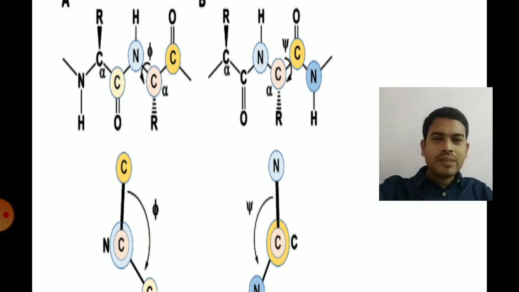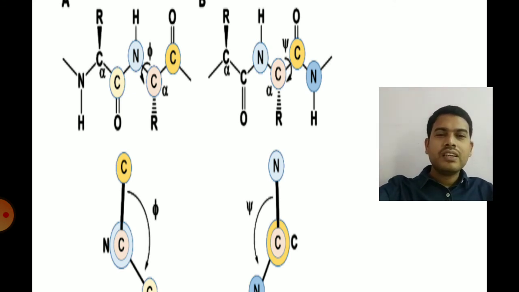So the carbon atom that is attached to the peptide bond is called the alpha carbon atom. You can clearly see C alpha C and C alpha N. Generally the peptide bond is rigid and planar and has partial double bond character.